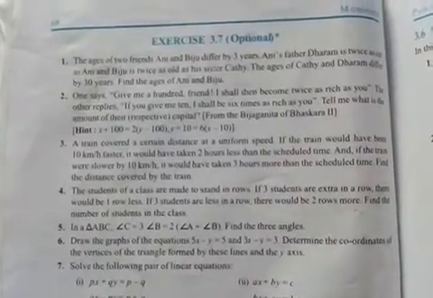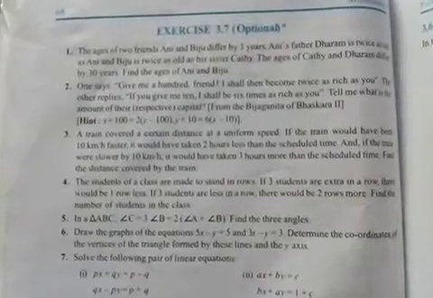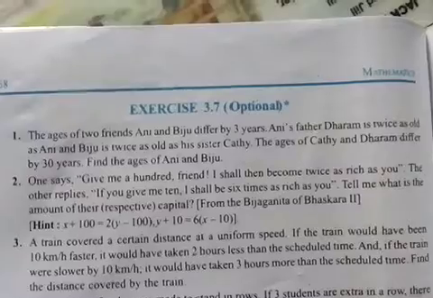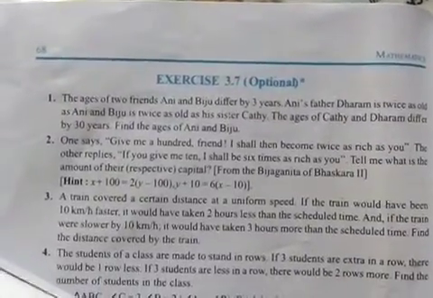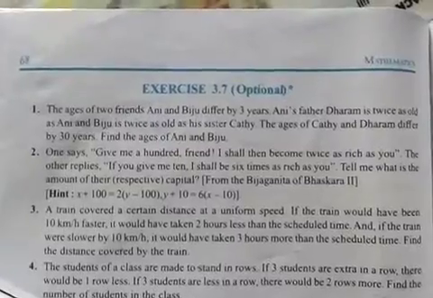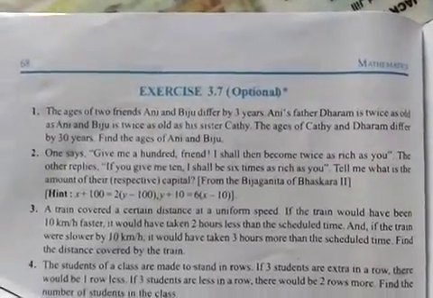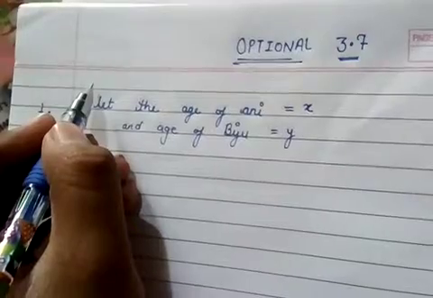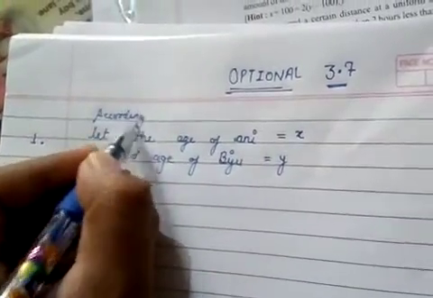So first of all, we have to do the first question. The first question is: the ages of two friends Ani and Viju differ by 3 years. Ani's father Dharma is twice as old as Ani, and Viju is twice as old as his sister Kathy. The ages of Kathy and Dharma differ by 30 years. Find the ages of Ani and Viju. Now, according to the question,